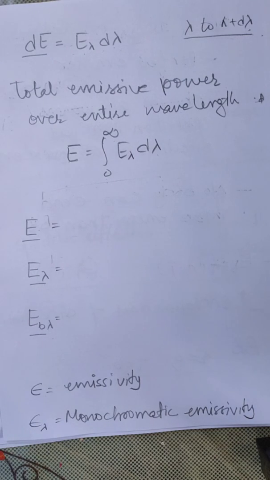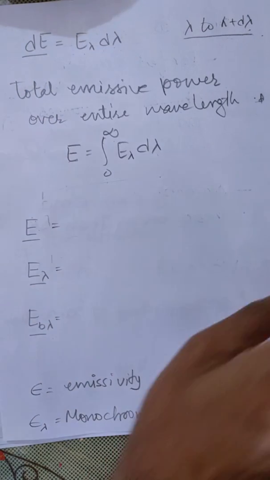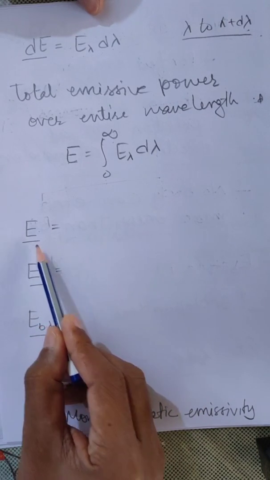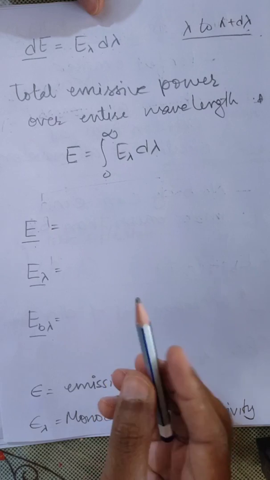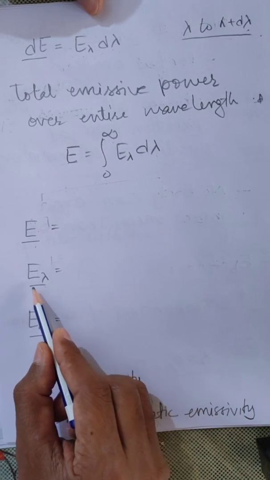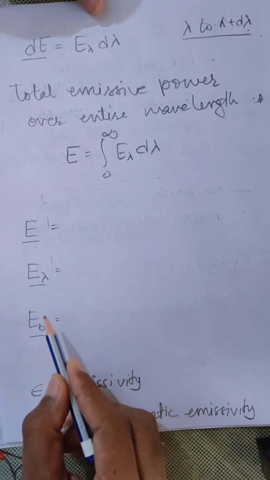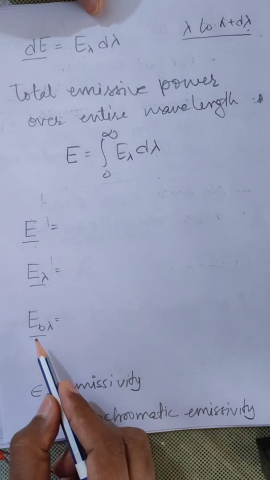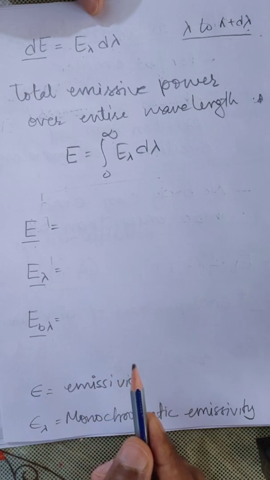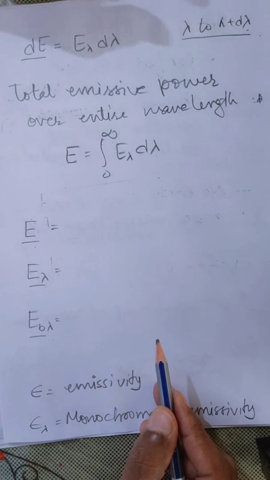Okay, we have done what is emissive power. Now emissive power is represented by capital E. You will find capital E with subscript lambda, which is E lambda, and you will also find capital E with subscript b lambda. What is the difference between these three types of capital E, which is known as emissive power?